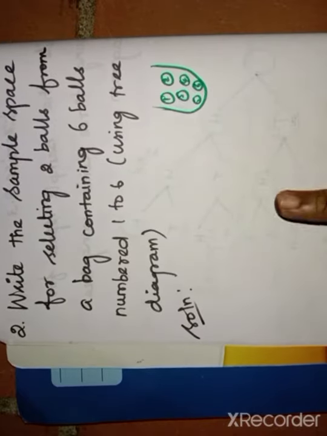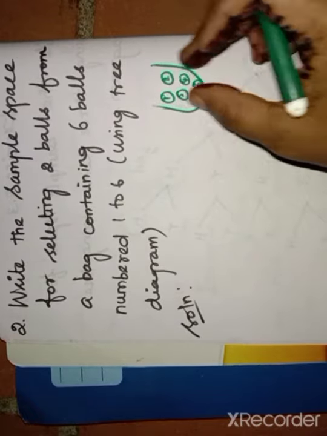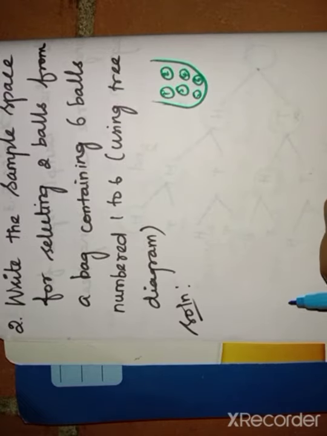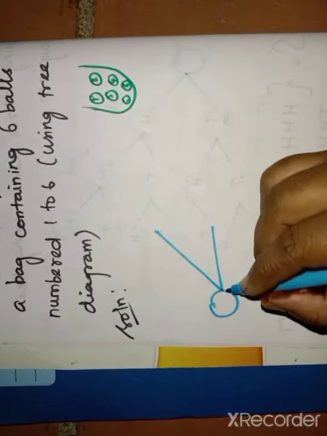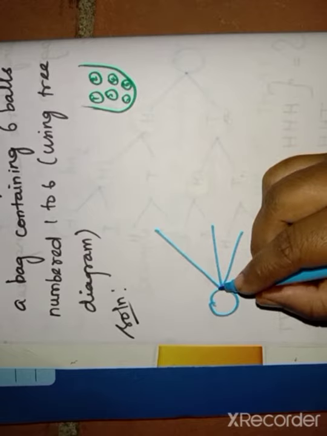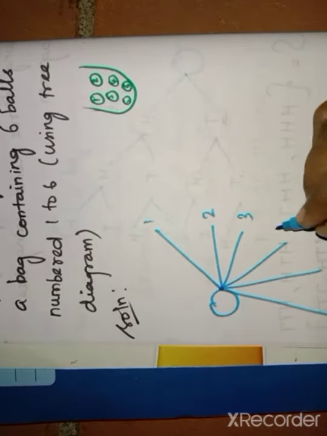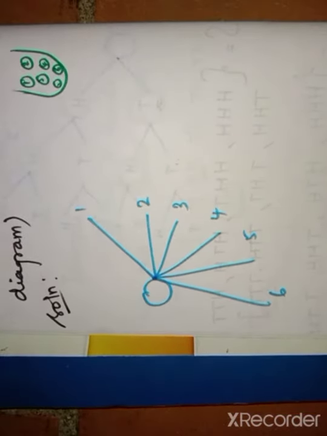So now we have to draw the tree diagram for these balls. If I take 2 balls from the numbered balls, what are the possibilities? So here we have to draw the tree diagram. This is one ball like that you have to assume. Here we have the numbers 1, 2, 3, 4, 5, 6. So here we use the tree diagram.